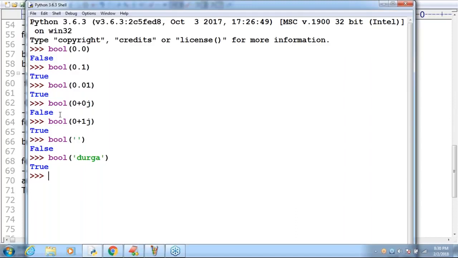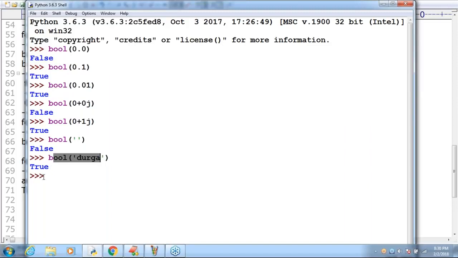If not an empty string, we get true. The bool function never raises any error for any type of data. Whether it is triple quotes, double quotes or single quotes, the behavior is always the same. Okay, remember.